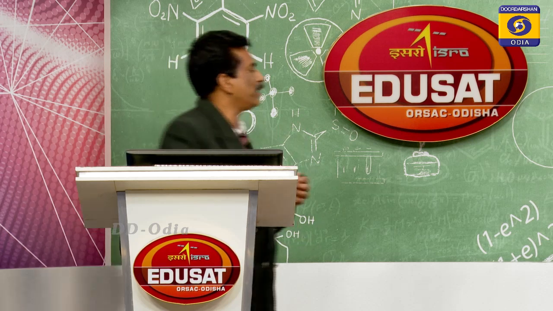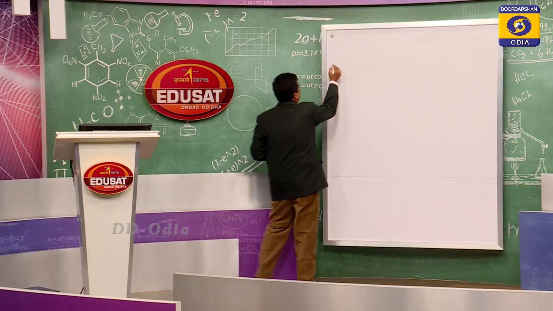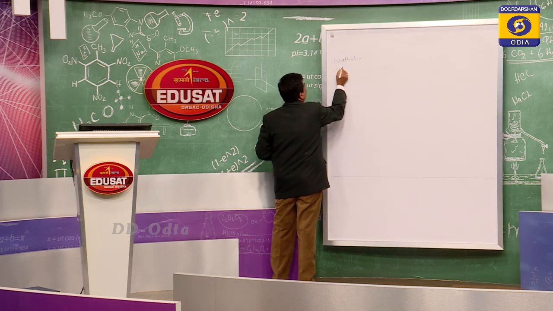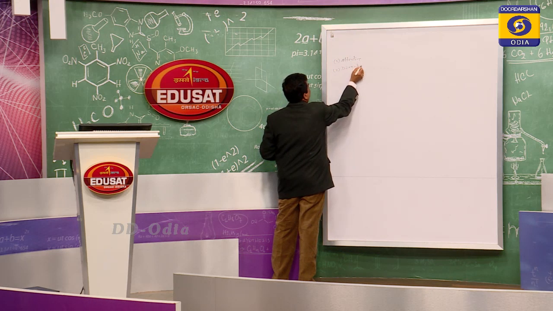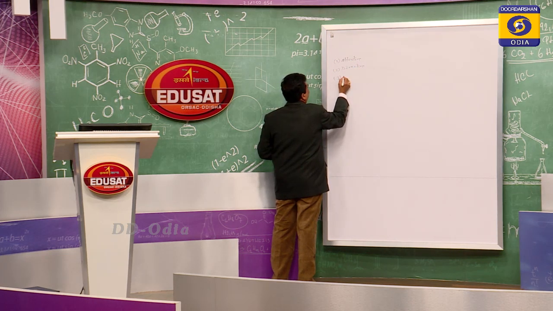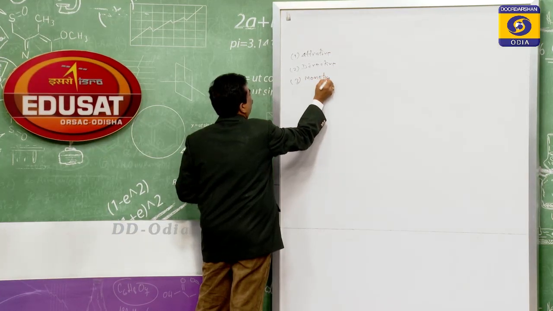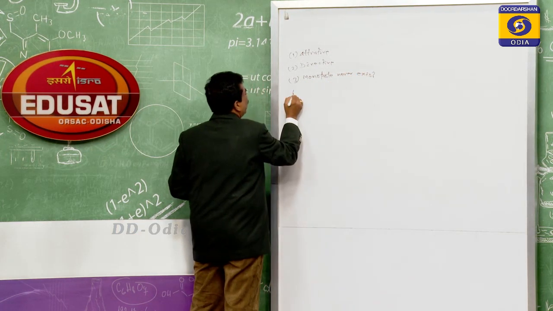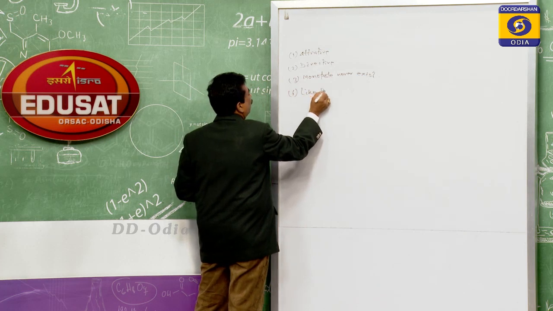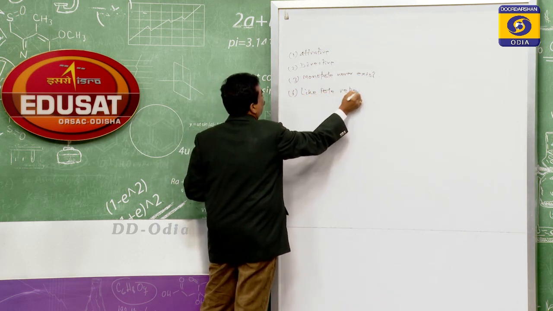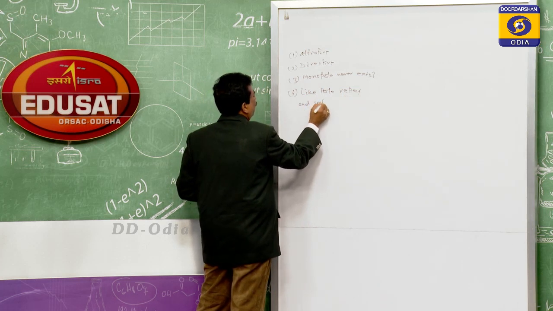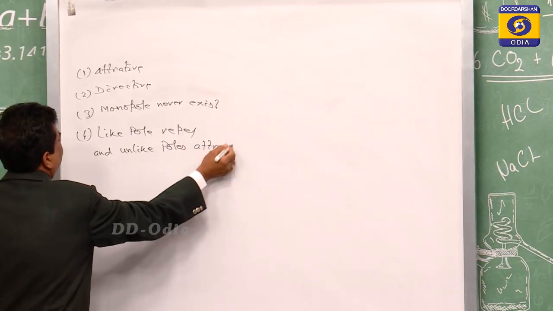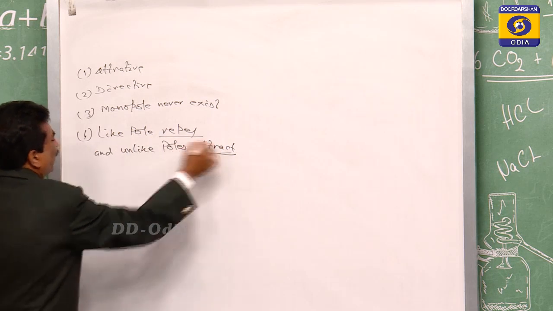In the magnet, the properties which we came to know: one is the attractive property, one is the directive property, third one is that a monopole never exists. Next, like poles repel, and unlike poles attract. So one is repel, another one is attract.